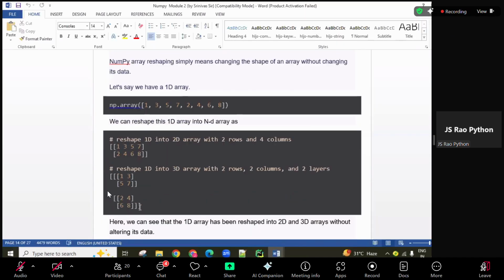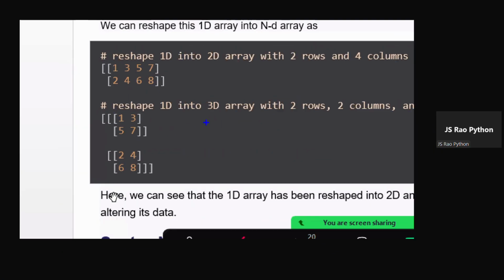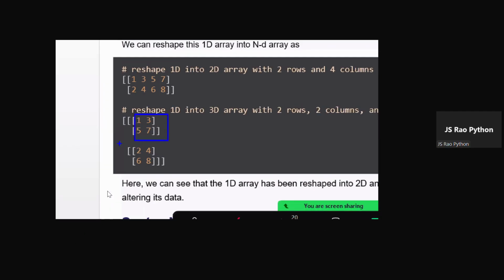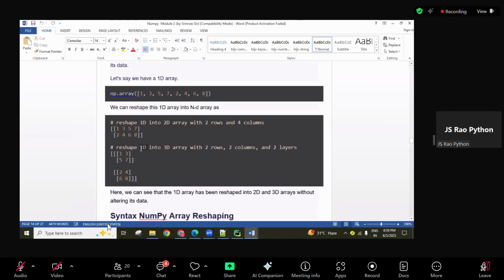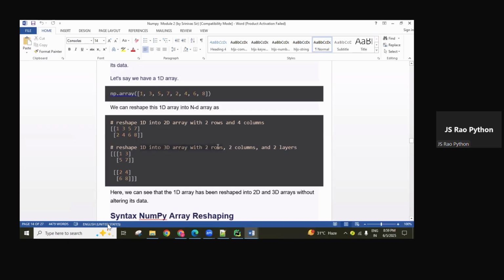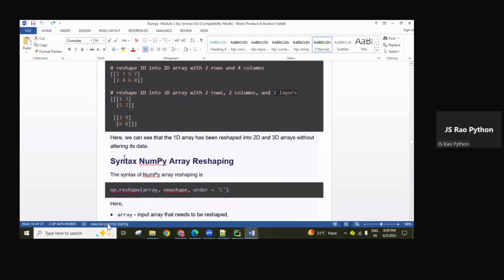Okay, a one-dimensional object, if we want to divide it into a three-dimensional object, we can also do it. This is three-dimensional, with 3 square brackets. So the three-dimensional object contains 2 slices, slice 1 and slice 2. Every slice contains 2 rows, where every row contains 2 columns. That is, 1D converted into 3D with 2 rows, 2 columns, and 2 layers, nothing but 2 slices. Like this I want to convert.